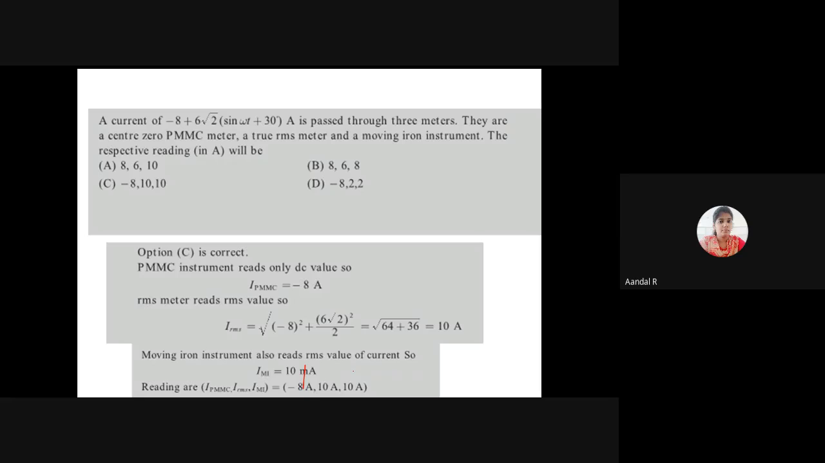So the readings of the 3 meters respectively are minus 8, 10, 10. So the answer is option C.